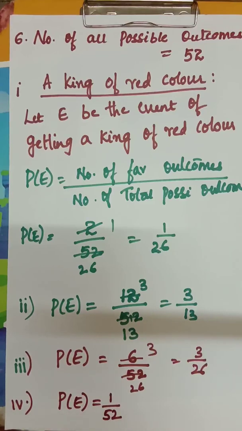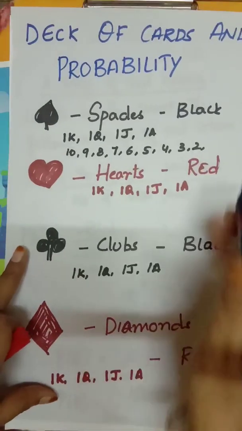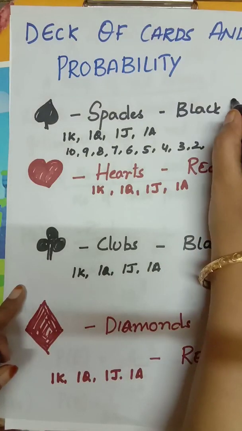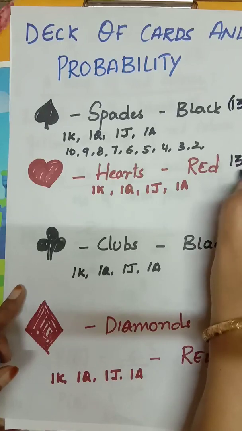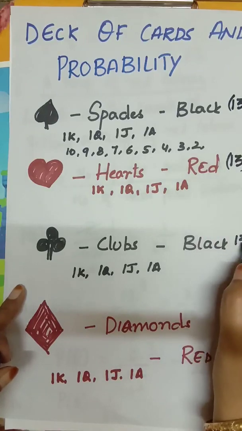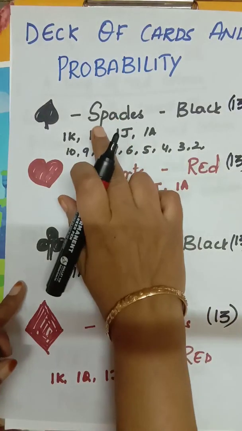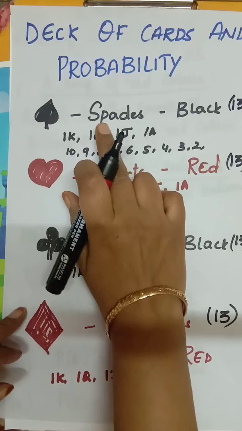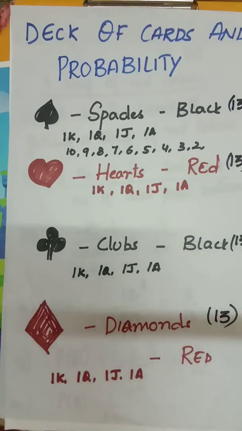Next, fifth one, a spade. How many spades? By now you should know that spade is 13. Hearts are 13, clubs are 13, diamonds are how much? 13. So it asks for a spade: let E be the event of getting a spade card, that is 13 by 52.